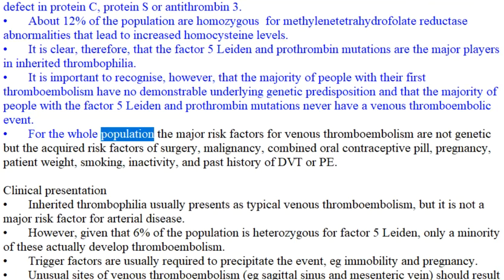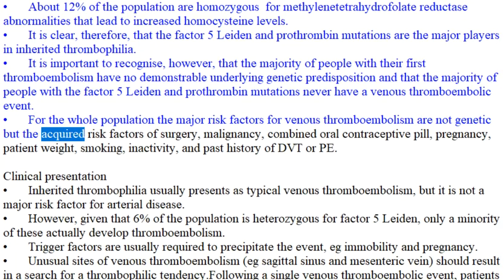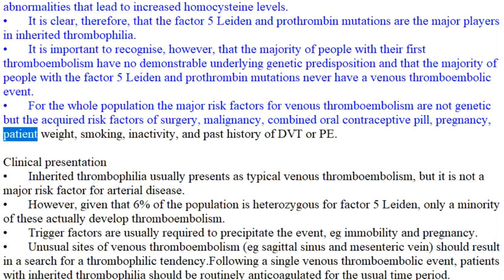For the whole population, the major risk factors for venous thromboembolism are not genetic but the acquired risk factors of surgery, malignancy, combined oral contraceptive pill, pregnancy, patient weight, smoking, inactivity, and past history of DVT or PE.